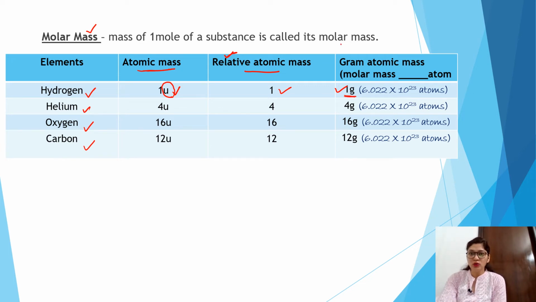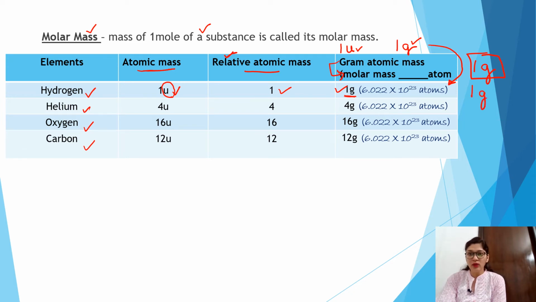But as I told you, there is a huge difference between these two. In depth, 1 U shows the mass of one hydrogen atom, but 1 gram shows this much of particles of hydrogen atoms. Similarly, gram atomic mass is also known as the molar mass, the mass of 1 mole of substance. If I write 1 gram, then it shows that we are talking about gram atomic mass.